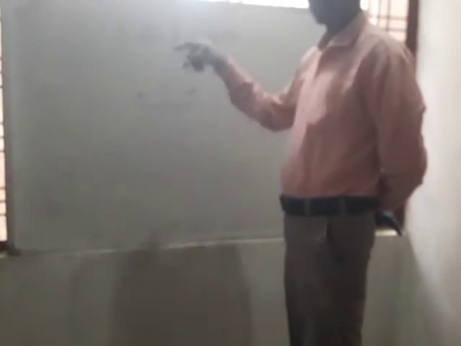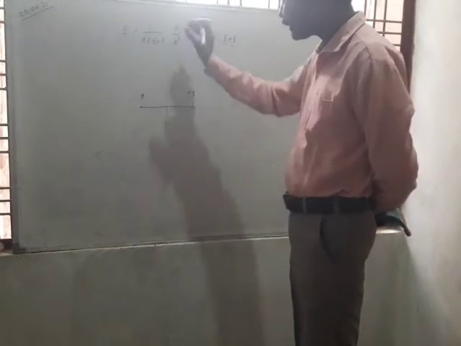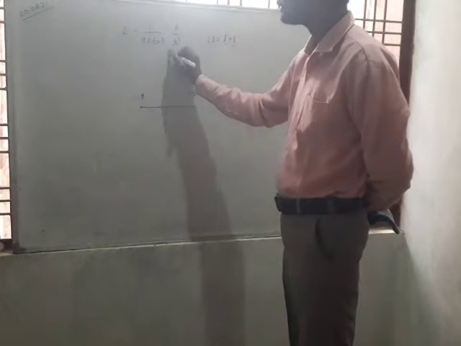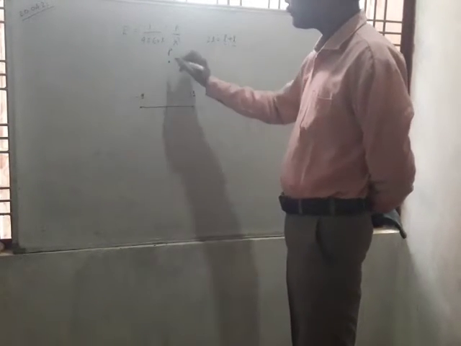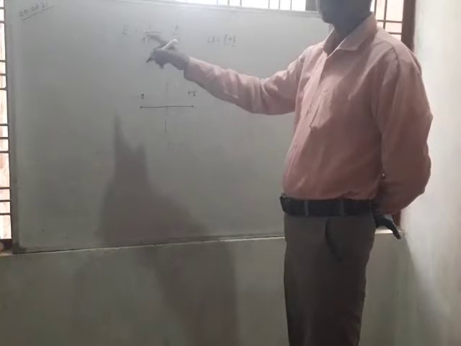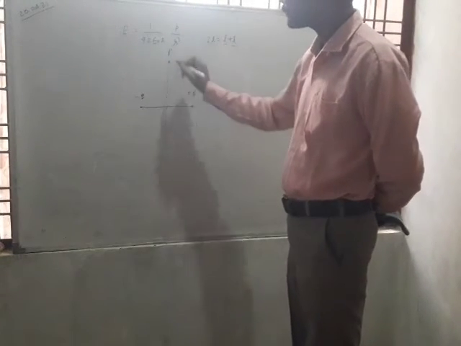If the point at which we want to calculate the total electric field intensity due to the electric dipole is situated at this perpendicular distance, suppose that this is P.